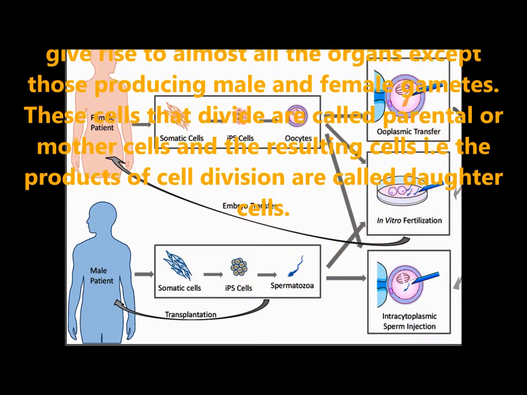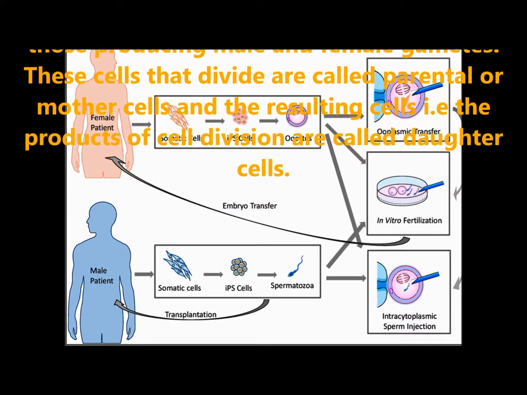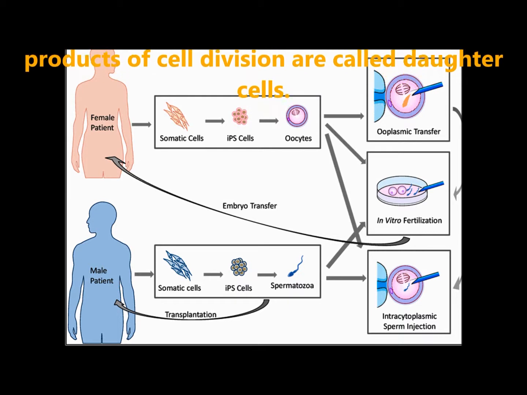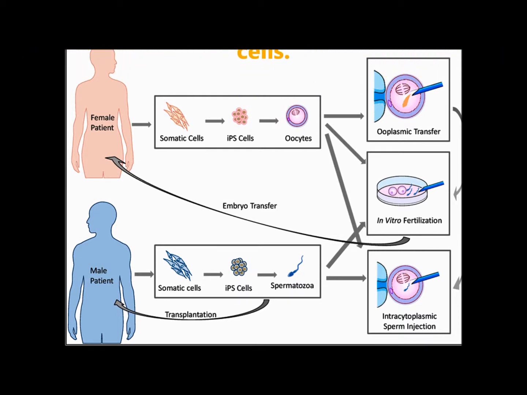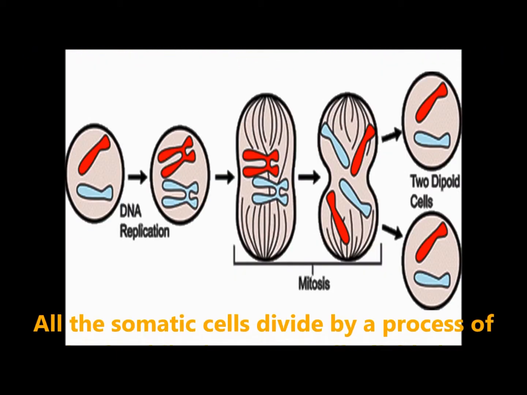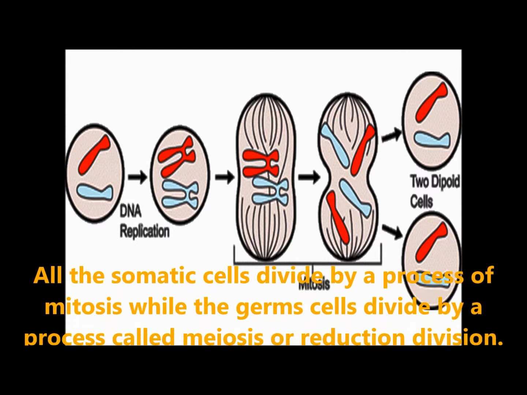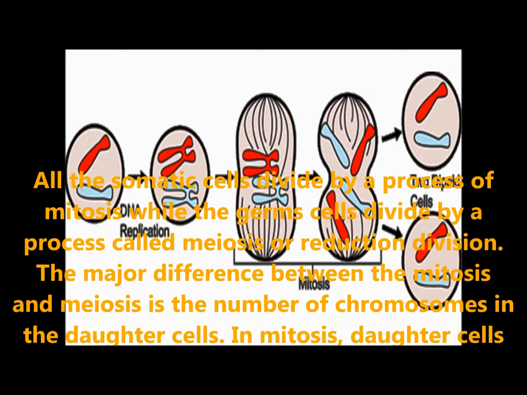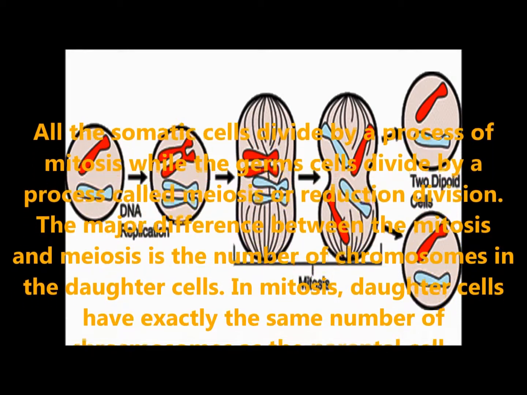The cells that divide are called parental or mother cells, and the resulting cells, the products of cell division, are called daughter cells. All the somatic cells divide by the process of mitosis, while the germ cells divide by the process of meiosis or reduction division.